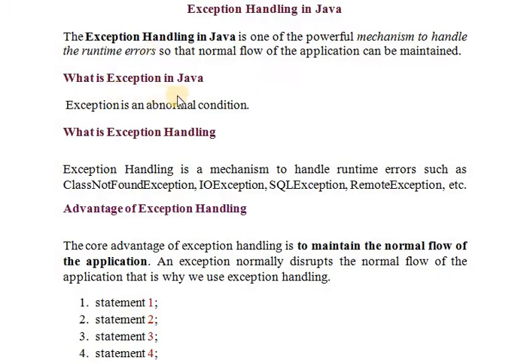So what is exception in Java? Exception is an abnormal condition, or in other words we can say abnormal termination of a program. For example, there are 10 lines of code. In the fifth line, if there is an error, the program will terminate itself at the fifth line. So that is an abnormal termination. If there are 10 lines, the program may terminate in the fifth line if there is any error in that fifth line. So to avoid that error, we are using exception handling.